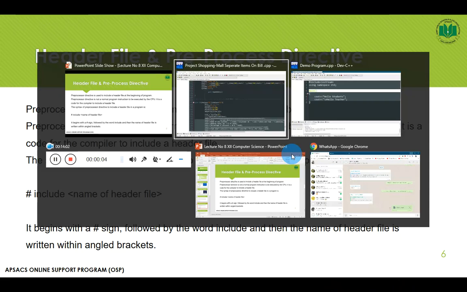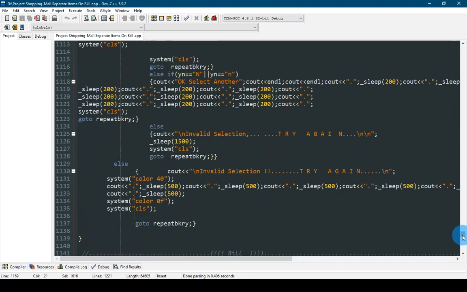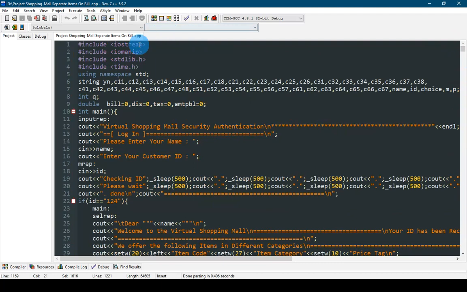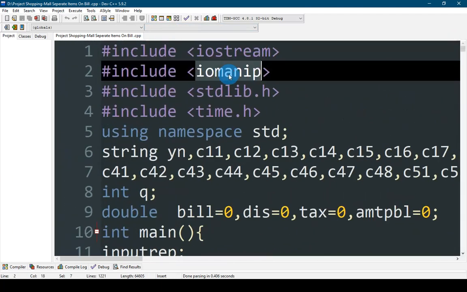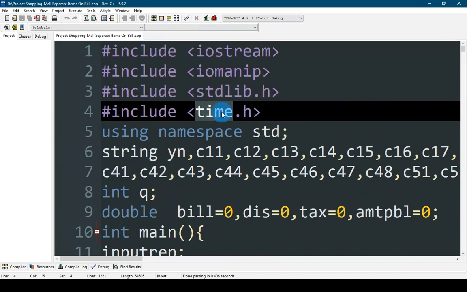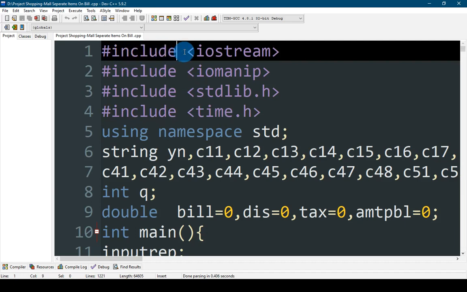So let's look at this program. In this program, at the top section, there are many header files, for example iostream, iomanip, stdlib, time.h. These files are included by using this syntax. This is the header file of our program which we are going to use.